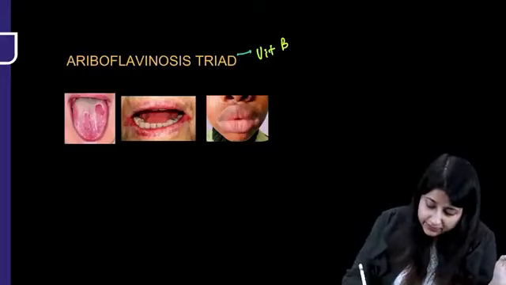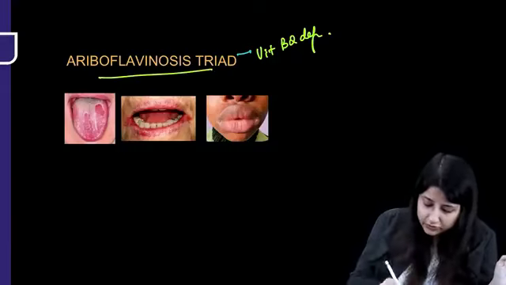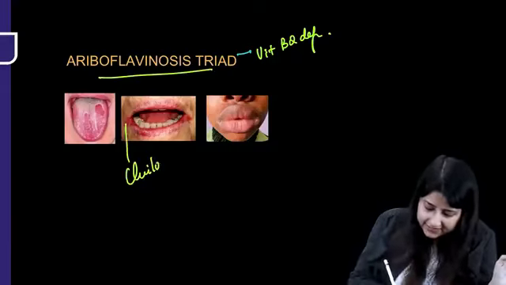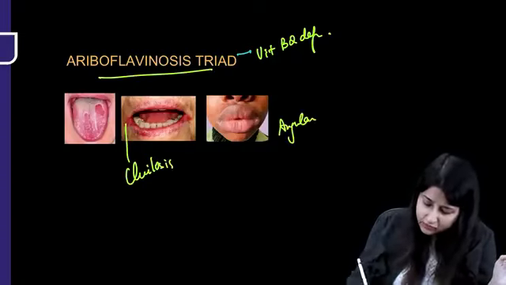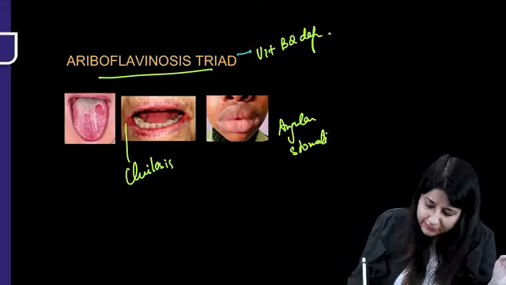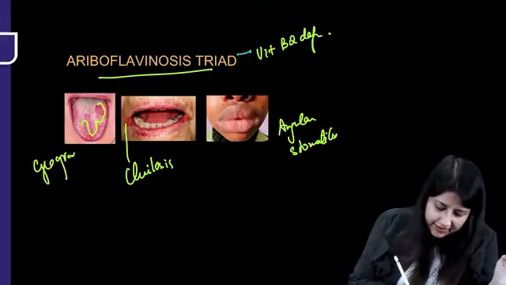So you know this is vitamin B2 deficiency. Okay, this is the ariboflavinosis triad. Okay, so here cheilosis, fissures on the side of the mouth. This is angular stomatitis. Okay, angular stomatitis, and plus here what happens? Geographic tongue. All right, this is what? Geographic tongue, glossitis.